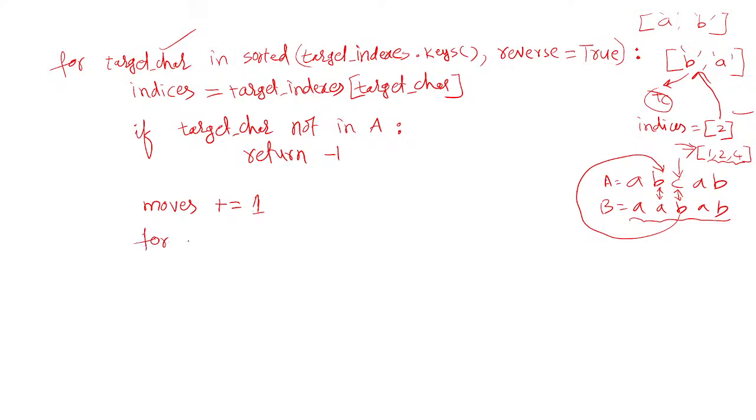For that, we need to run a loop here. For index, you get all the indexes from this one by one. So for index in indices, when you run a loop on a list, one by one it will supply values.